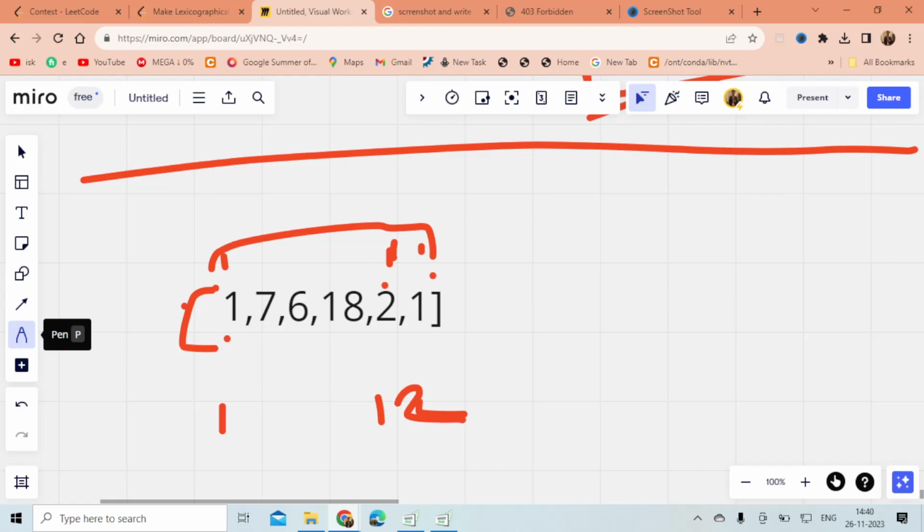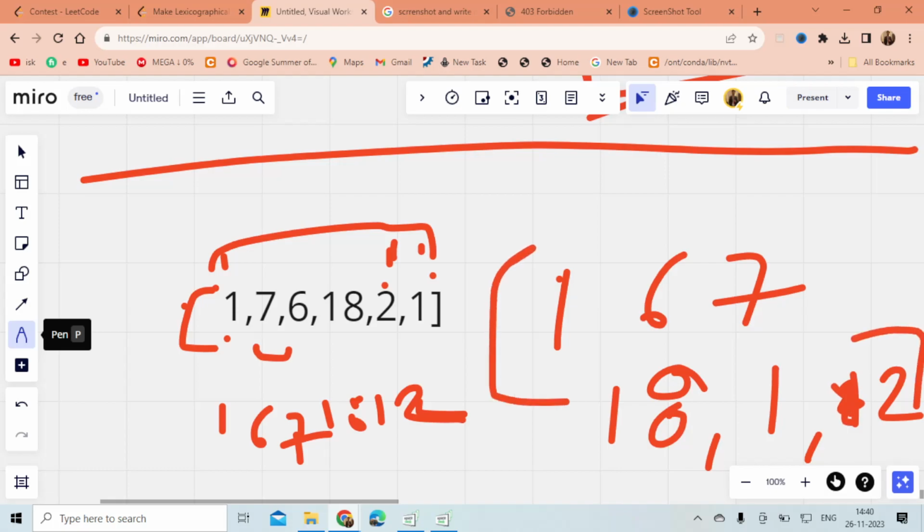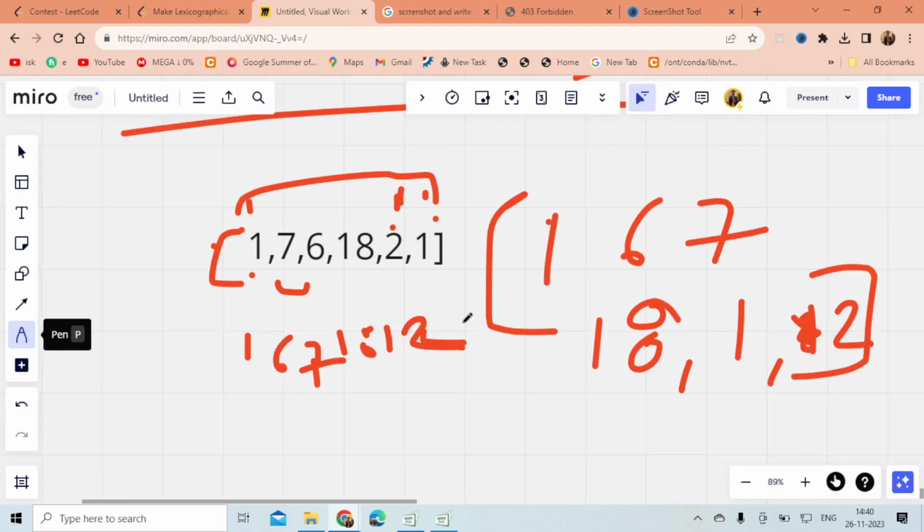I can't swap them with other elements, right? So I can swap this 6 and 7, and I will make them lexicographically smallest. So I will make every group lexicographically smallest, and 18. So what I get is 1, 1, 2, 6, 7, 18. This is the array which I got, right?